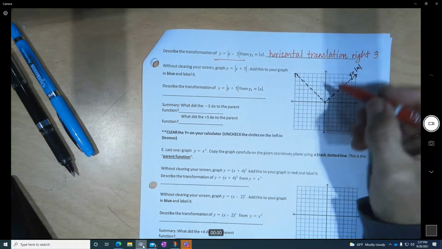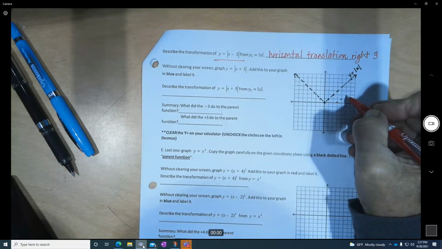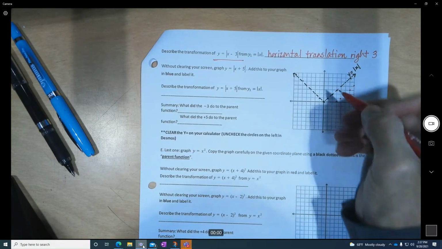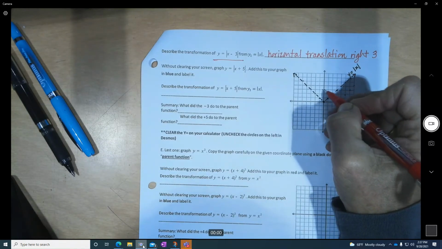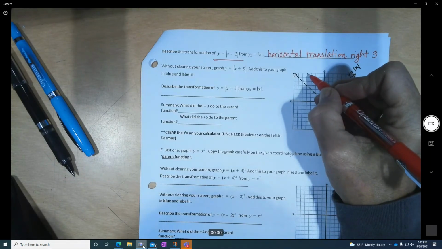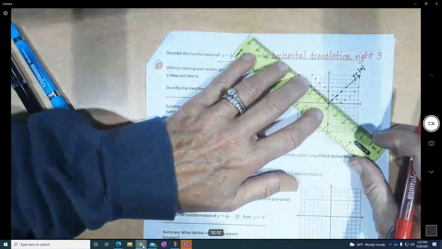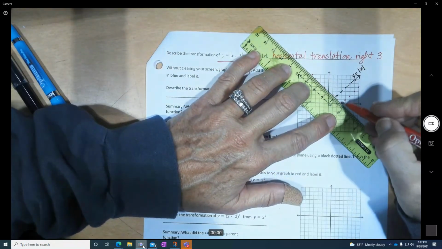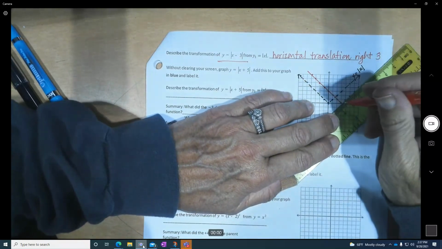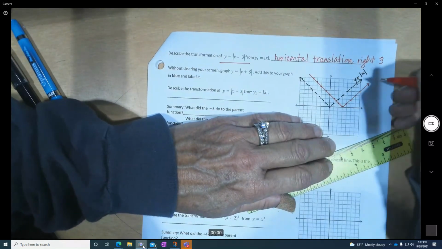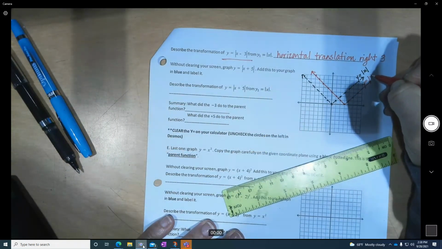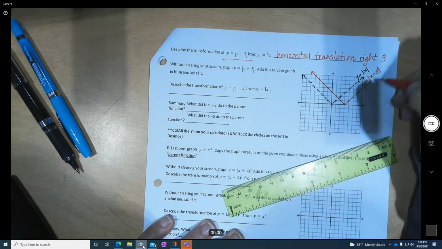But you'll see, when you do the x minus 3, the base of it, where it comes to a V, moved over 3 to the right. So you should have a horizontal translation right 3. And then we label it, this is y equals absolute value of x minus 3.